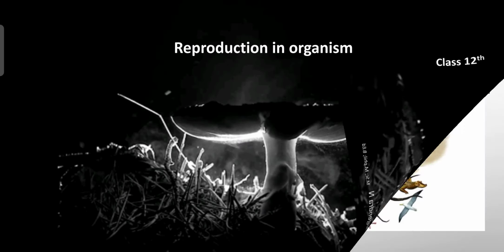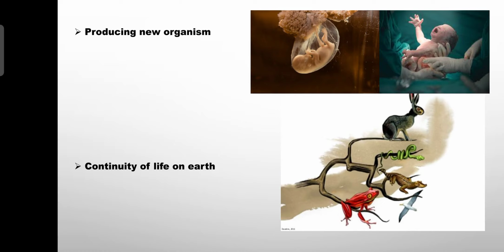When it comes to reproduction, we should know the meaning of the term reproduction. See, reproduction means it is a process by which a living organism gives birth to another organism. To say it more simply, the process of producing a new living organism from another living organism is called reproduction.